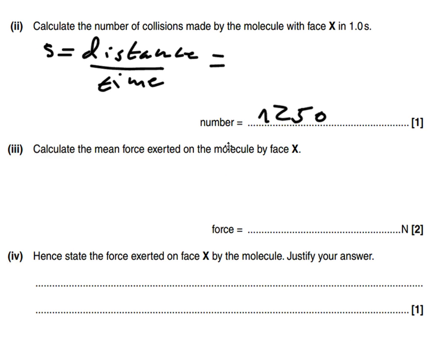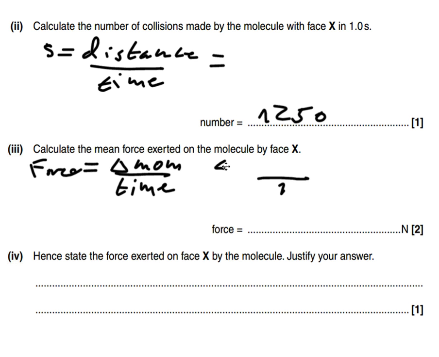1,250. Calculate the mean force exerted on the molecule by face x. So we're trying to find the force. What we could use here is the change in momentum again, divided by the time. Our time here is 1 second, and the change in momentum is 4.8 times 10 to the negative 23.